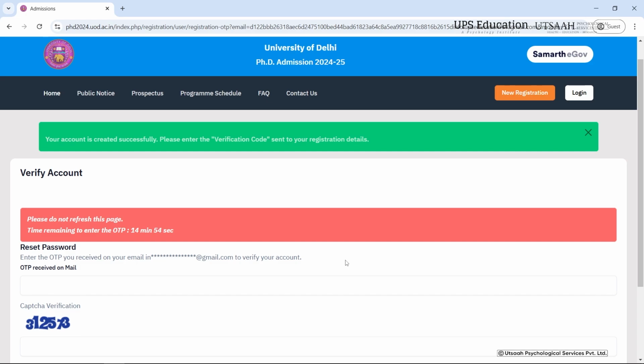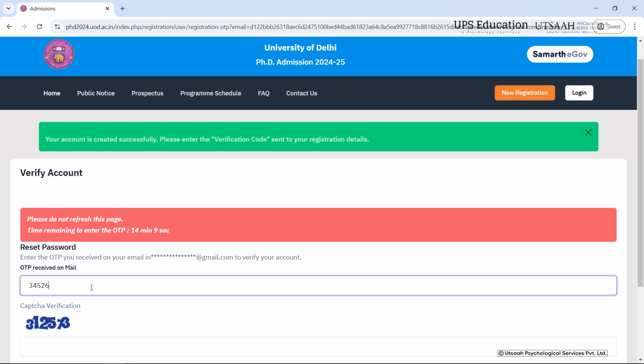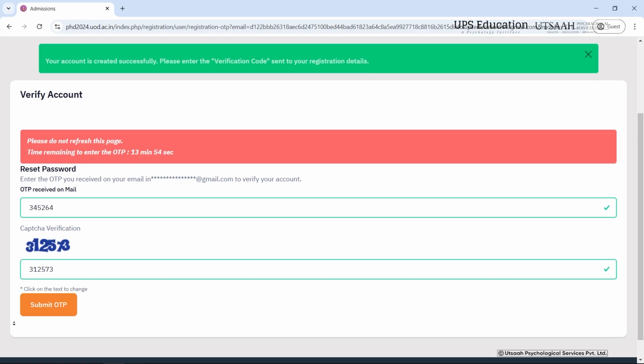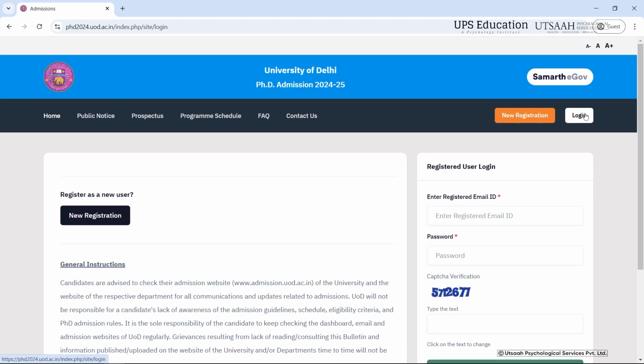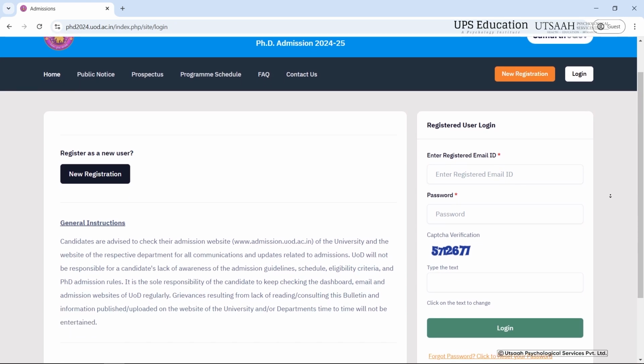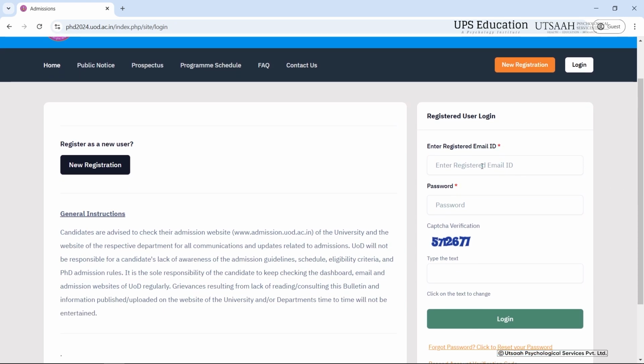Now you will receive an OTP on your mail. Okay, so once you have received an OTP and successfully proceeded, from there to here, you just now have to log in. You have to fill in all the details, all the credentials that you have made while registering. So I'm just filling mine here. You have to fill your own.